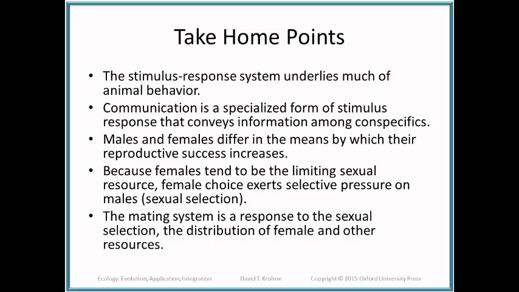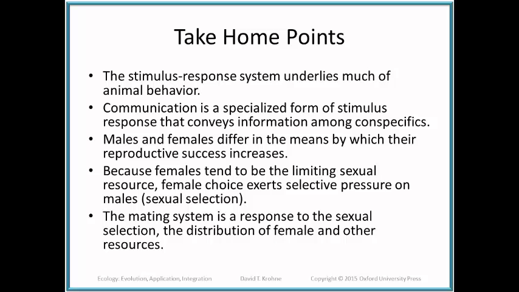Okay, what are the take-homes from this presentation? First, the stimulus response system underlies most of animal behavior. Communication is a specialized form of stimulus response that conveys information among conspecifics. Males and females differ in the means by which their reproductive success increases.